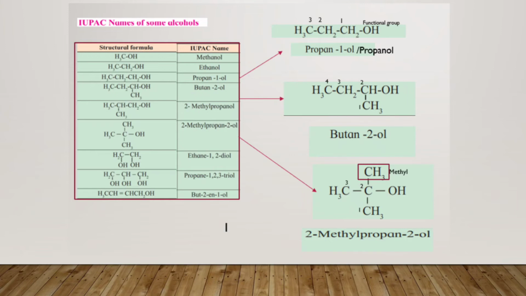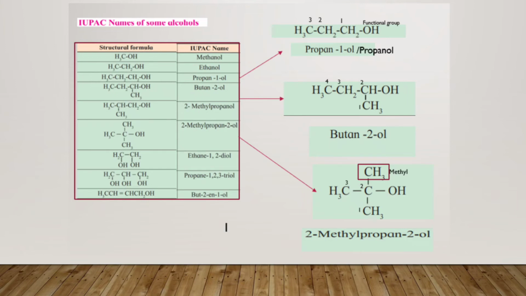Now as I have shown in the figure, start numbering the carbon. So give the number 1, 2, 3 to the carbon, and over here you will see that to the second carbon there is a methyl group and a functional group, that is the OH group, present. So for naming this type of compound, you have to see first the parent compound, that is propane.